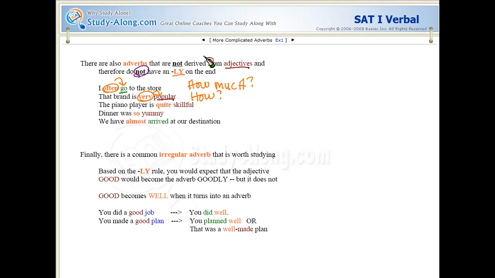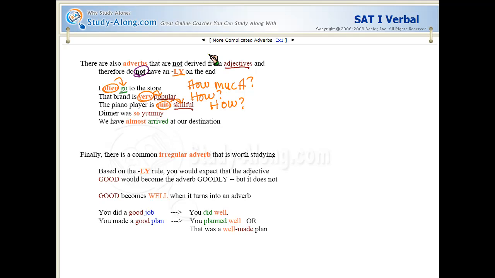The piano player is quite skillful. So what kind of piano player? A skillful piano player. Skillful is an adjective. How skillful is the piano player? Quite skillful. So quite is an adverb, even though it doesn't have the ly.